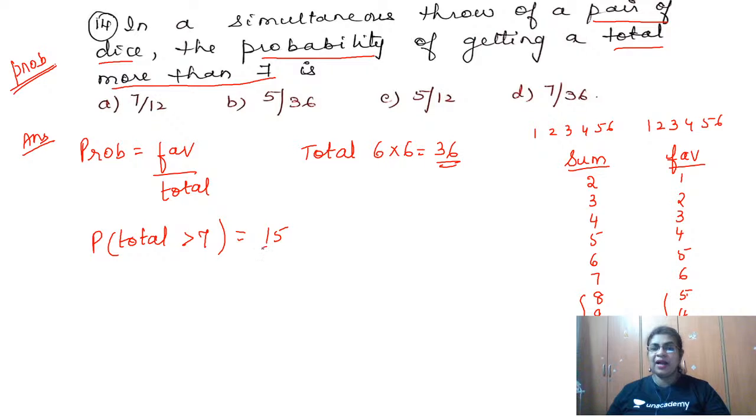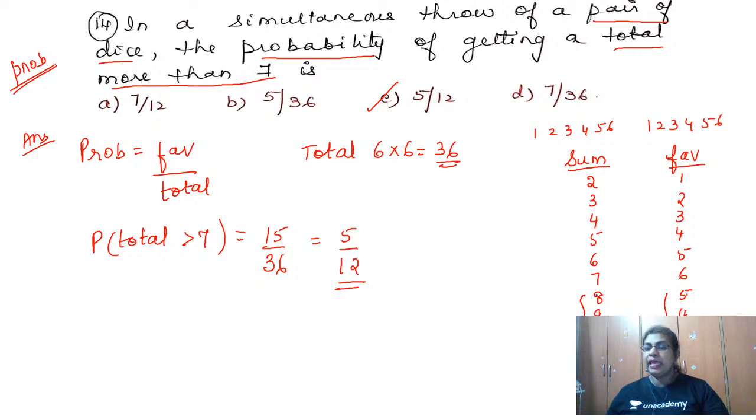Okay, so 15 by 36. This goes with 3. So 3 5s are 15, 3 12s are 36. Therefore we have this option, C option. Wasn't that a great idea? Yes. Otherwise you have to sit and list down.